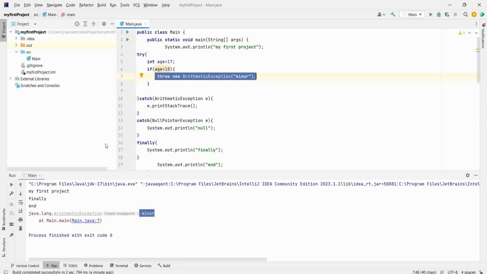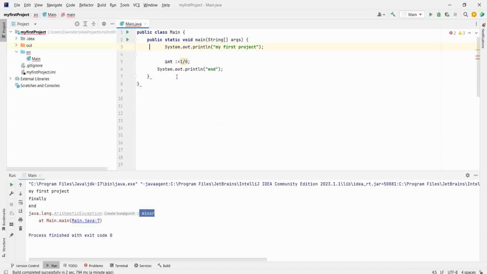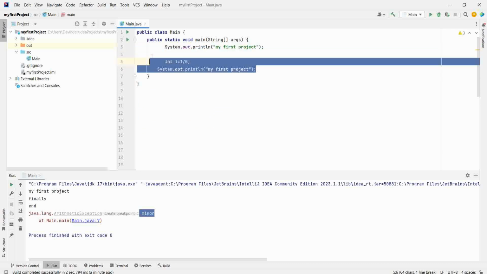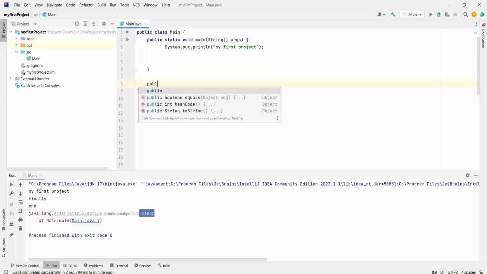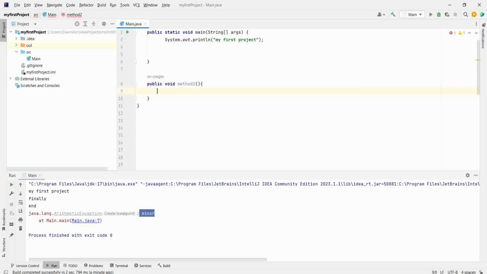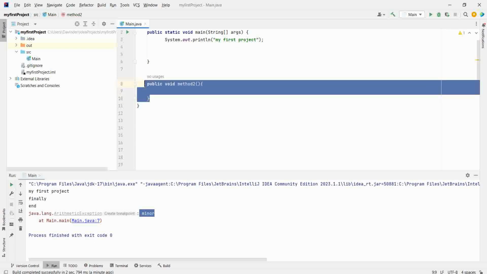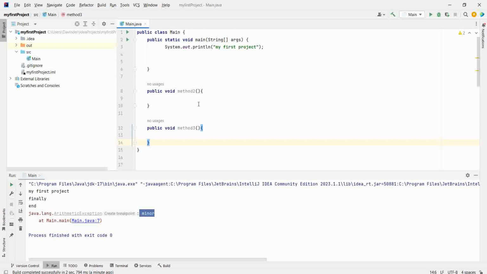By this I mean, let's suppose you are calling method 2, then method 2 is calling method 3. Now, how can you call method 2? This is non-static, so you have to create an object of the class.